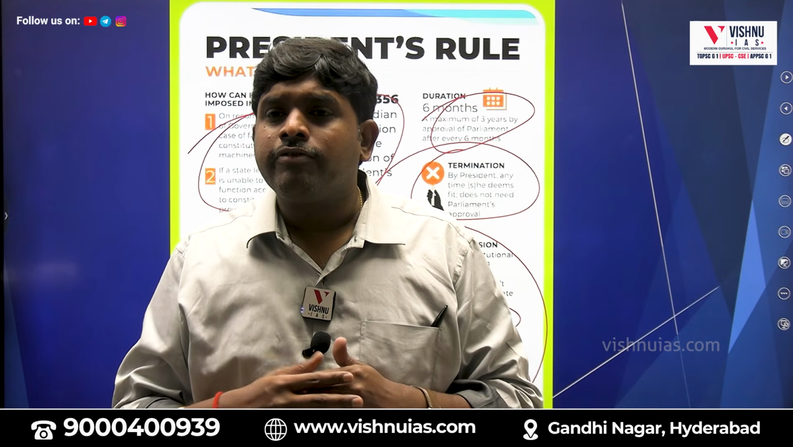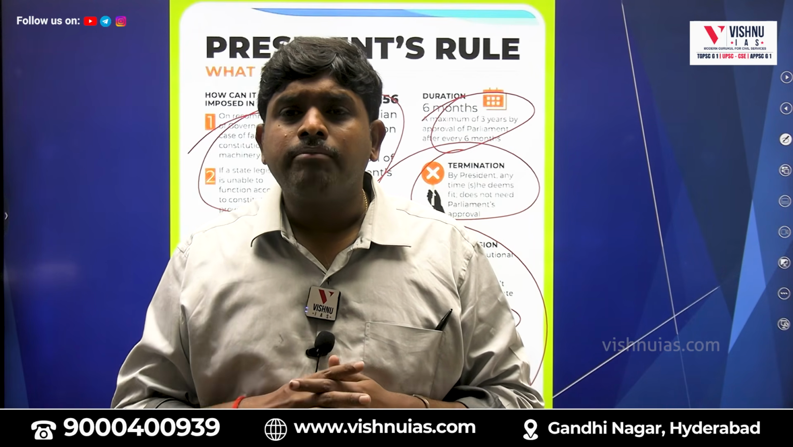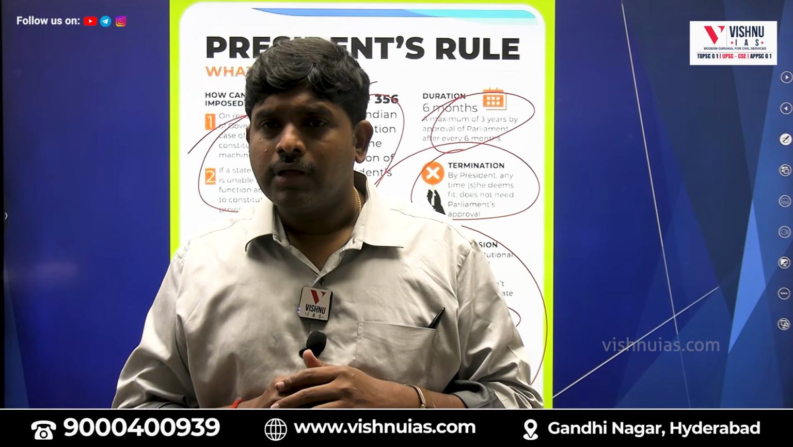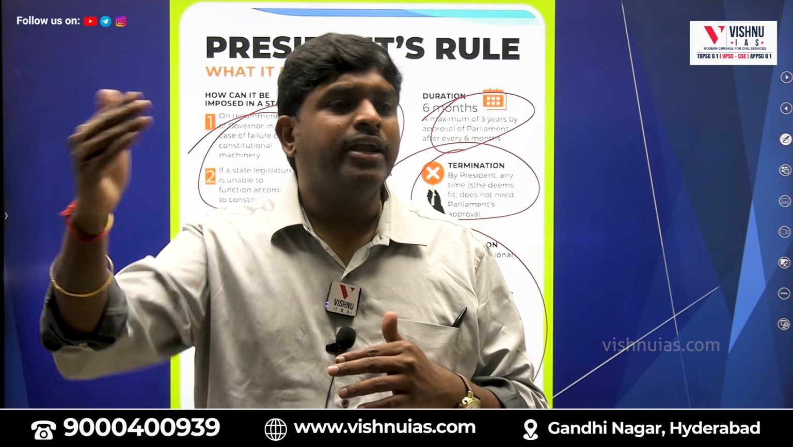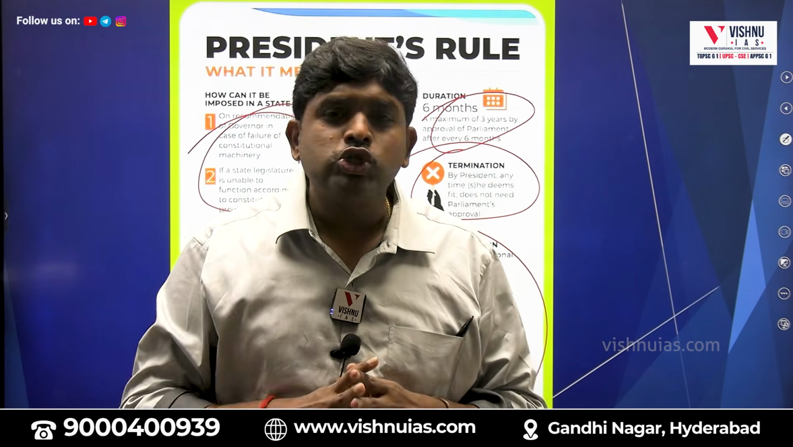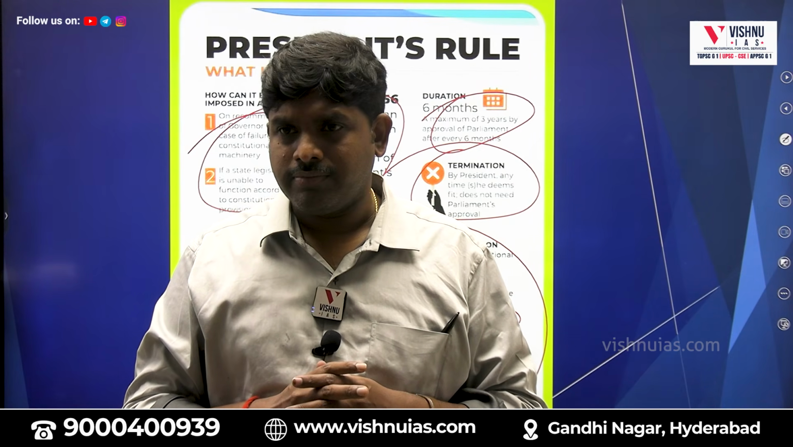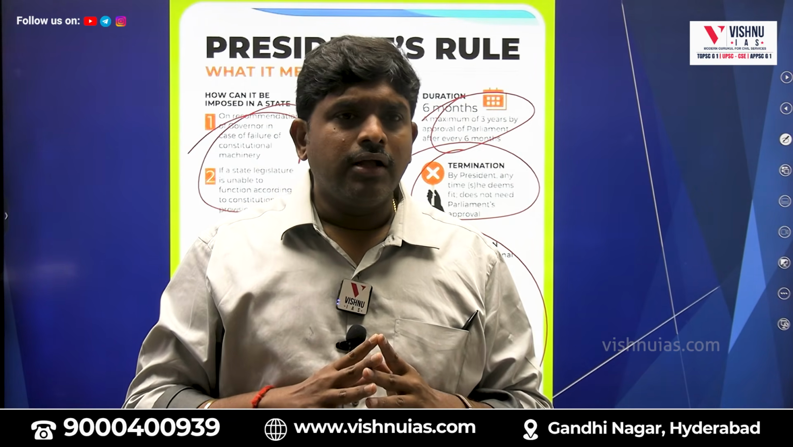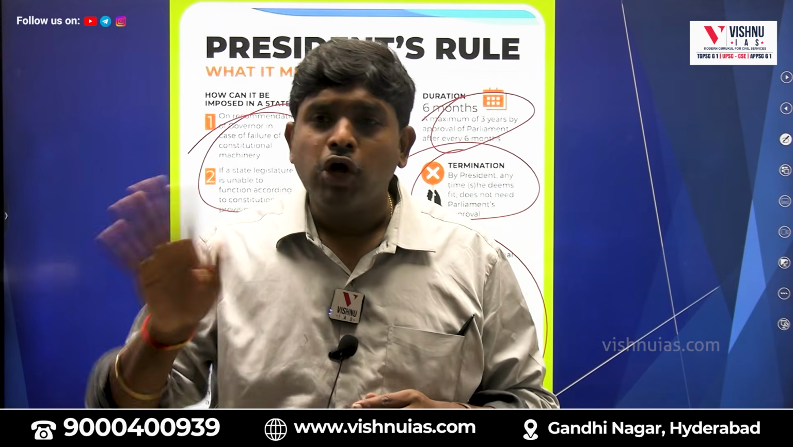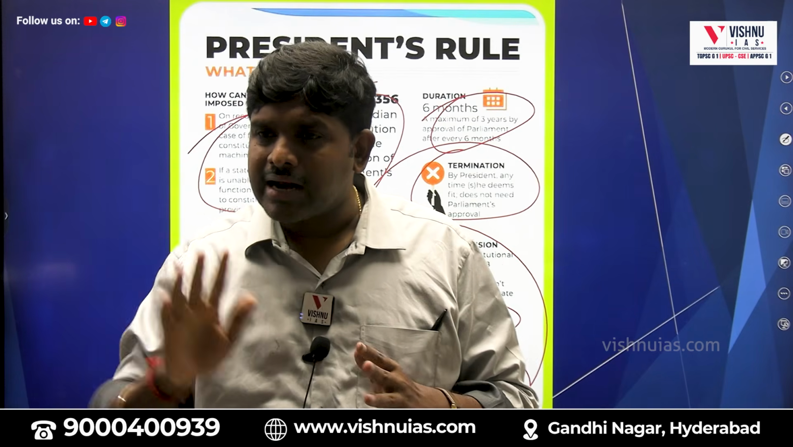After the proclamation of President's rule, within how many months do we need to get Parliament's approval? 2 months. For every 6 months we need to get approval, maximum up to 3 years. But the 44th Constitutional Amendment Act brought one change, that the proclamation of emergency can be stopped just by the President's signature. No need for approval again from Parliament.